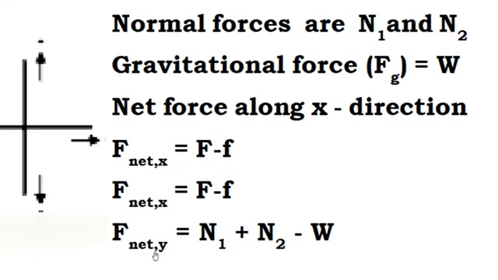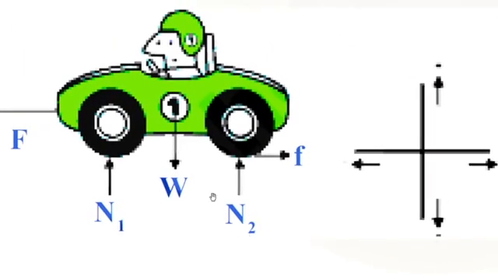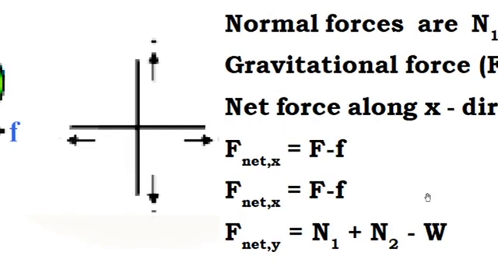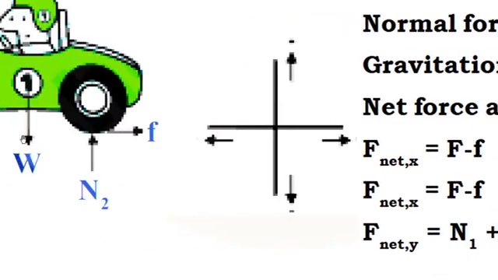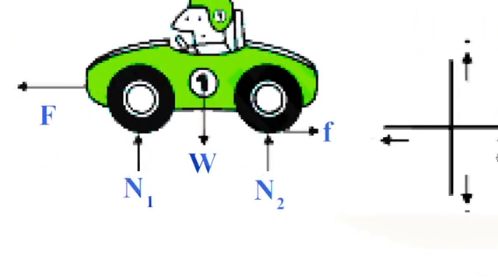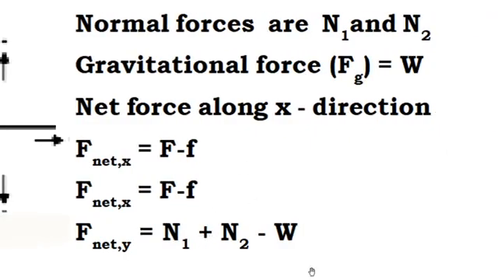What is the net force along the y direction? In the y direction, weight acts downward and normal force acts upward. So here, normal forces N1 plus N2 minus weight, upward minus downward.